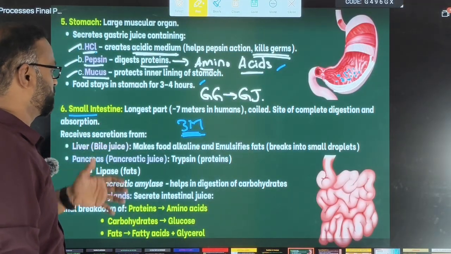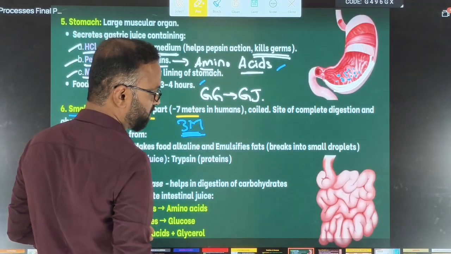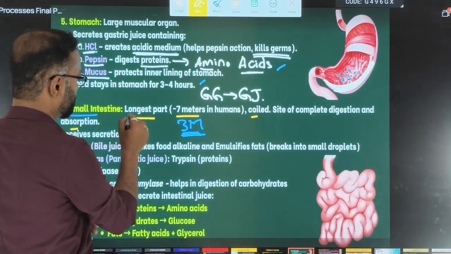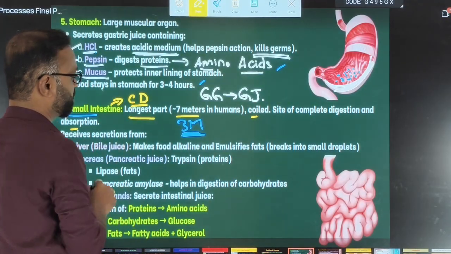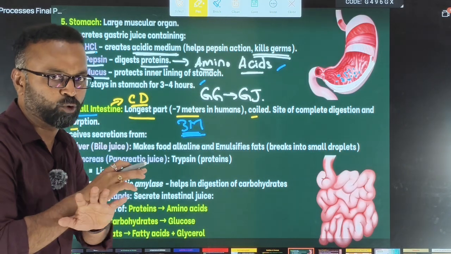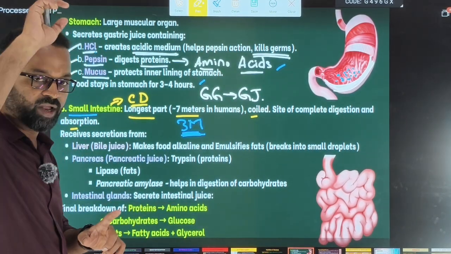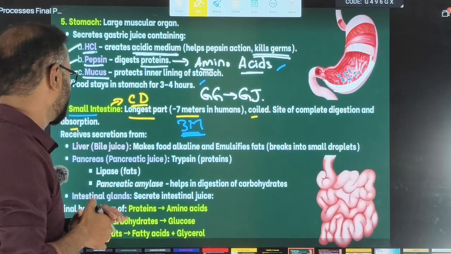That is the small intestine. Again, the longest part, 7 to 7.5 meters, coiled, the site of complete digestion. Remember, complete digestion takes place in the small intestine only. Large intestine, no more digestion. Over. In the small intestine, digestion will be complete. Where does digestion start? Mouth. Where does it end? In the small intestine. Remember that.